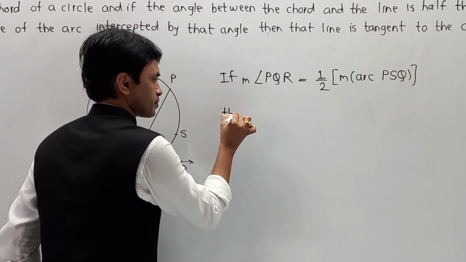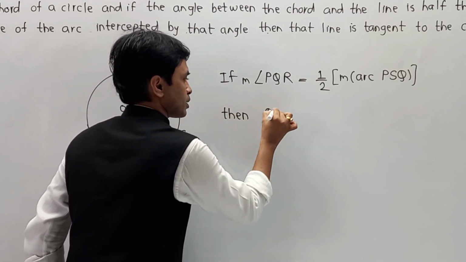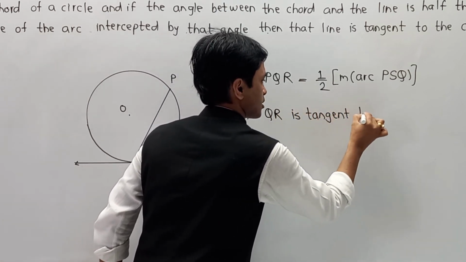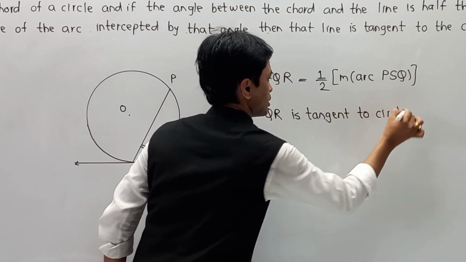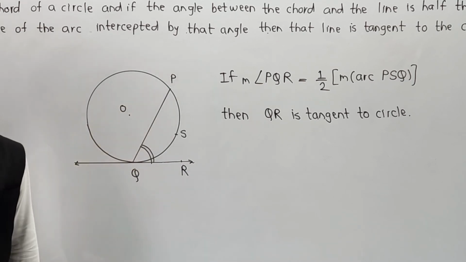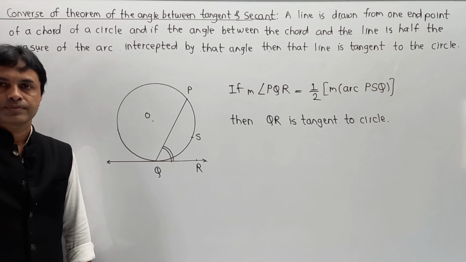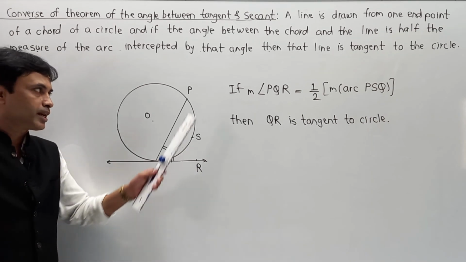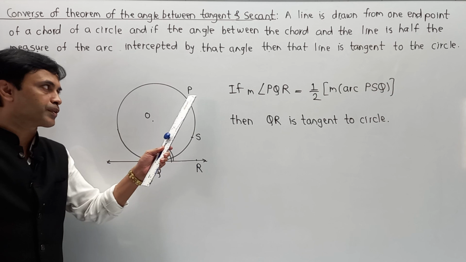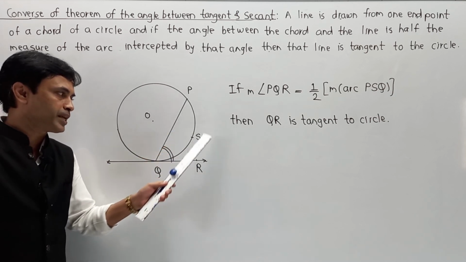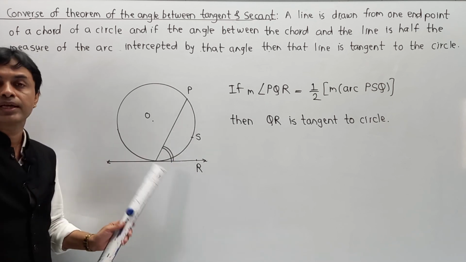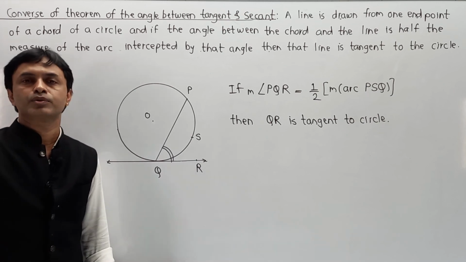So then QR is tangent to the circle. You can say tangent to the circle, or at point Q it is a tangent, and this is the meaning of the converse. It indicates that if in a numerical they have given angle PQR with some value, let us say 40 degrees, and in the same numerical they have given the arc measure PSQ as 80, meaning double of that, naturally you can say half of 80 means 40. Then in that case you can directly use that QR is tangent to the circle at point Q.